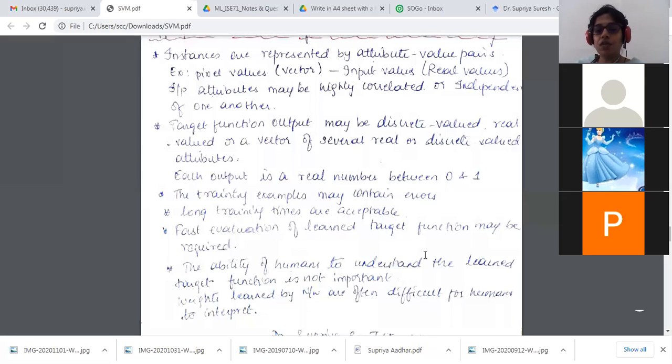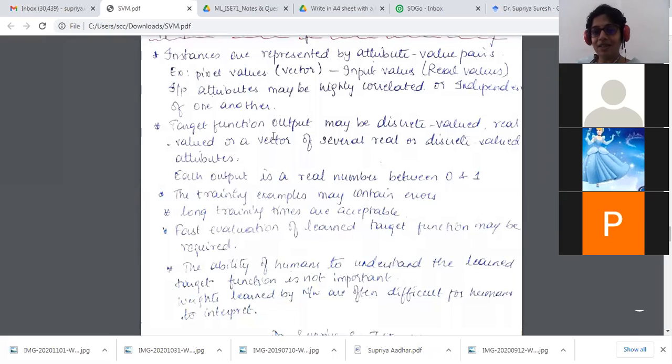Fast evaluation of the learned target function may be required. Though my training time is more, I just give one test instance and I'll get an immediate output. Training is the point where it takes a lot of time. Training a system is the most time-consuming part, whereas testing is very little comparatively. The ability of humans to understand the learned target function is not important, because the weights learned by the neural network are often difficult for humans to interpret.